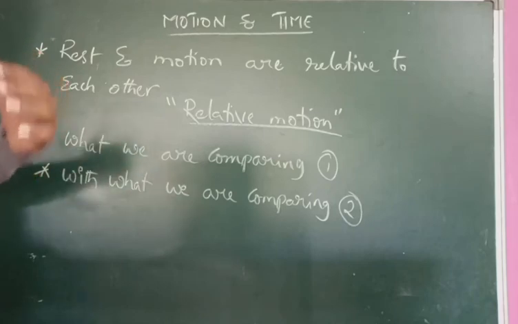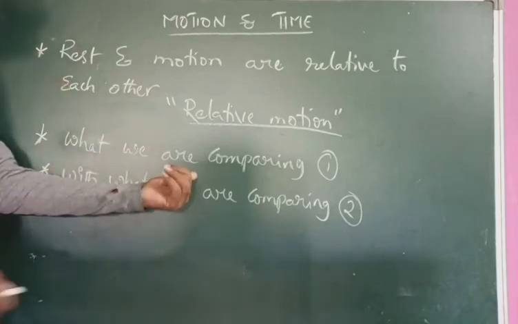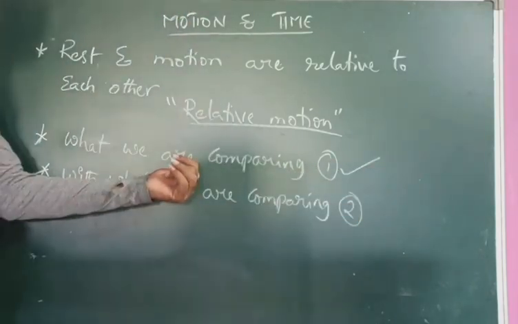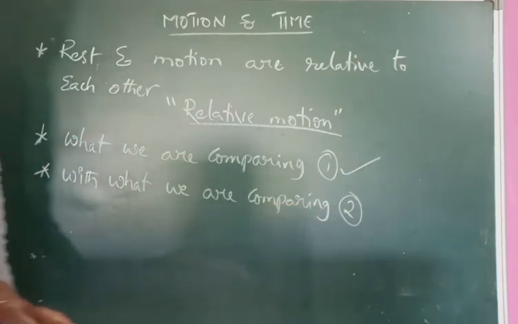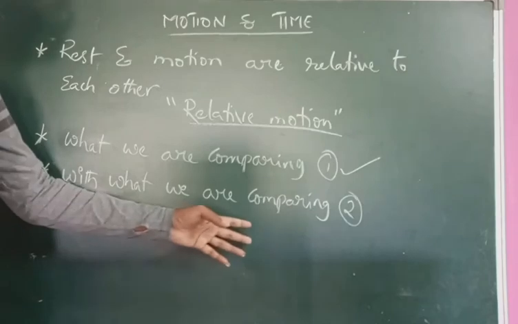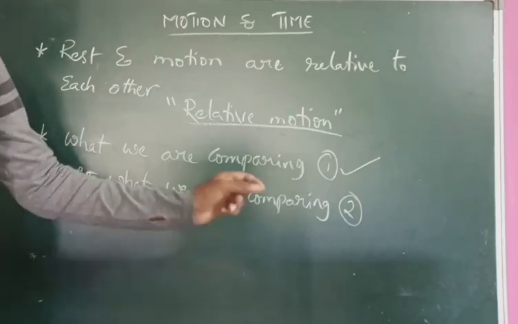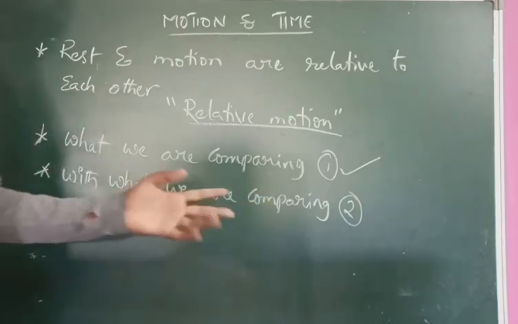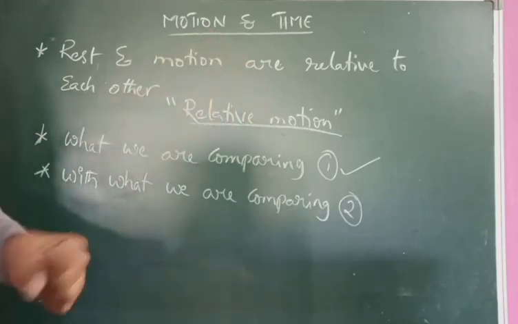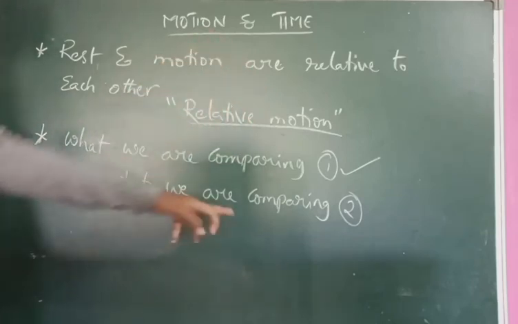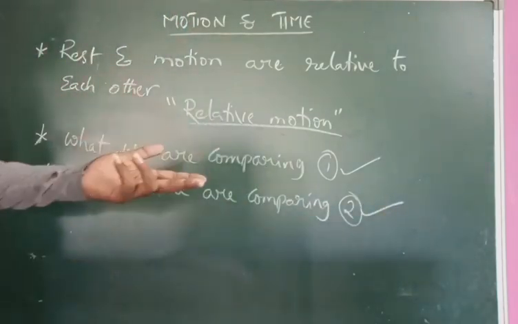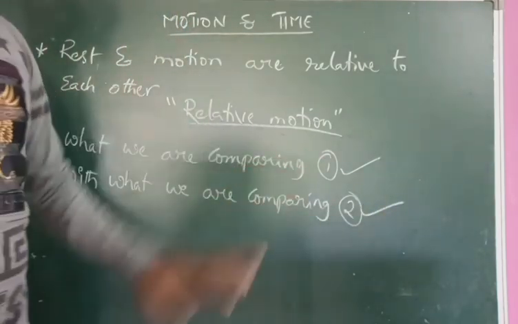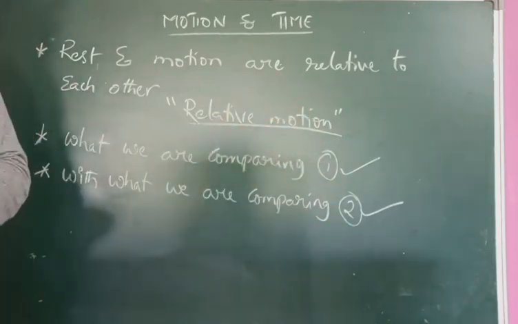So the body we are comparing comes under the first body, and with what we are comparing comes under the second body. With respect to time or with respect to surroundings comes under the second body, and the original body we are comparing comes under the category of first body.